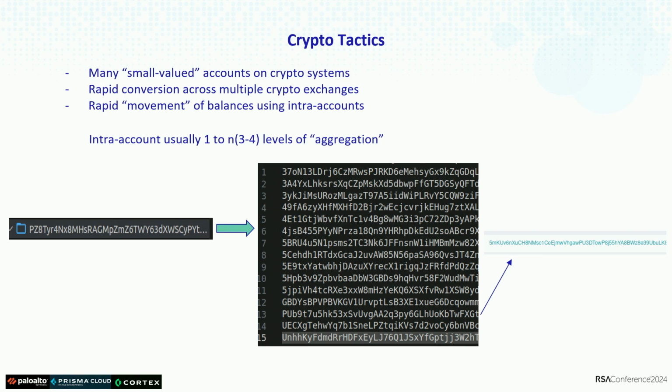And also we found rapid movement between intra-accounts in the same crypto exchange, where it moved the money from this wallet to this wallet. Another interesting thing that we saw is multiple levels of agglomeration of wallets. You have a wallet that is very small, another wallet that is very small, another wallet that is very small, and then you accumulate to another wallet, and then you accumulate a bunch of wallets, and then you accumulate to another wallet. That is another mechanism that he used to mask how much he was doing.